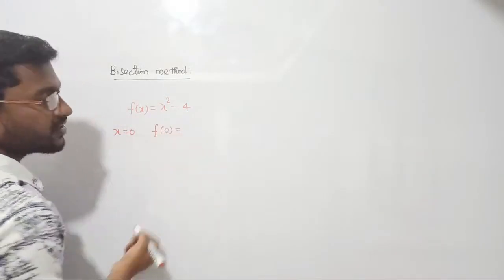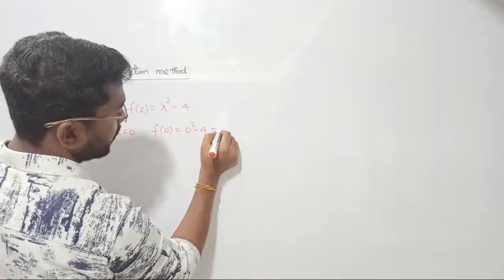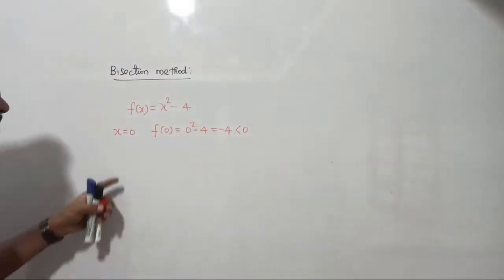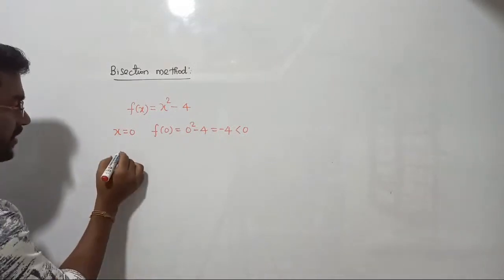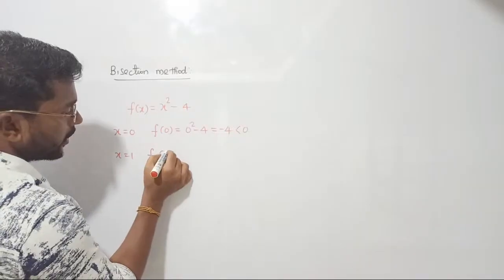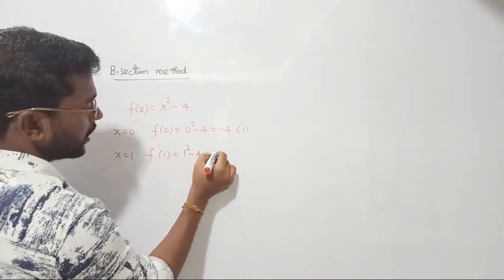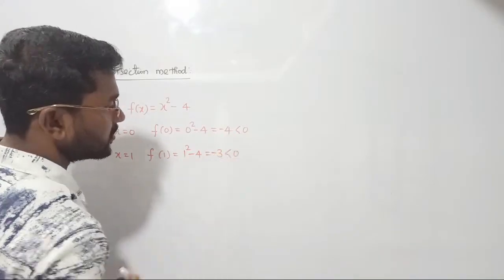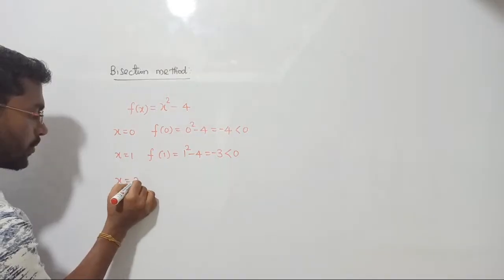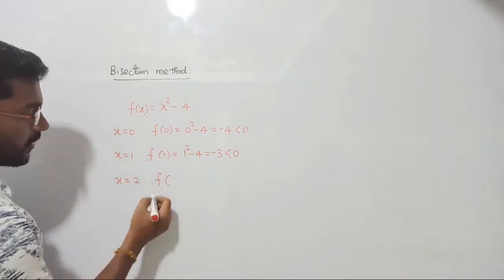f of 0 is going to be, what happened, 0 square minus 4 such that I am getting minus 4, or I can say less than 0, right? For x equal to 0 I am getting less than 0. Let us select one more point, x equal to 1. X equal to 1 substitute பண்ணீங்கன்னா f of 1 will become 1 square minus 4. So I am getting minus 3. This is also going to be less than 0. Condition is not satisfied. Let's raise again. Let me put x equal to 2, right? If I will put x equal to 2, then what I am getting, f of 2.